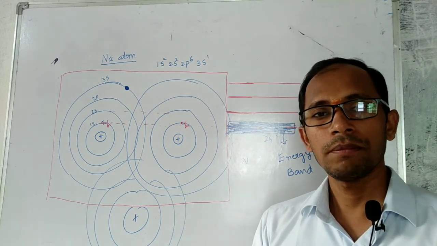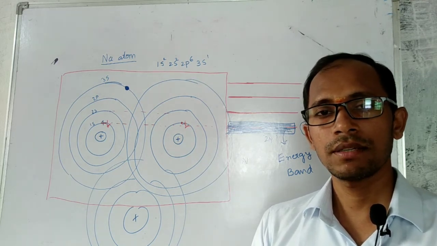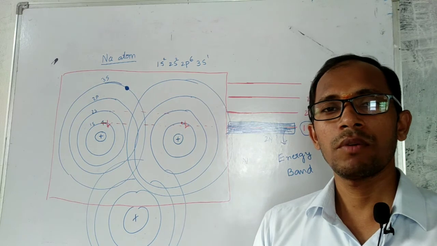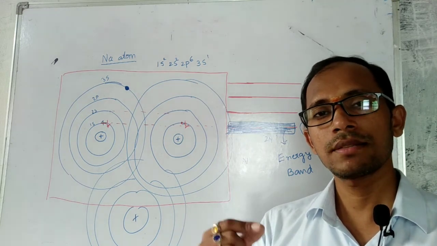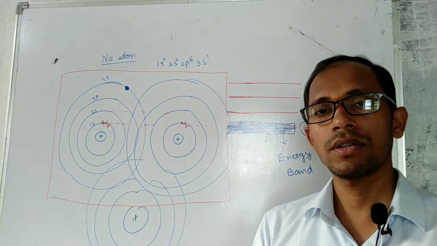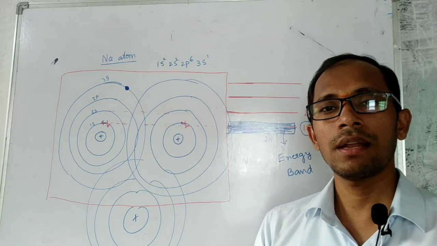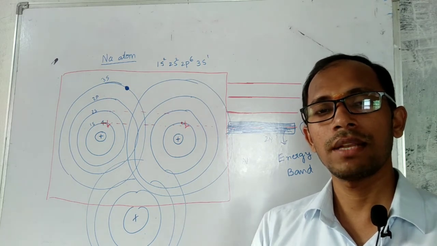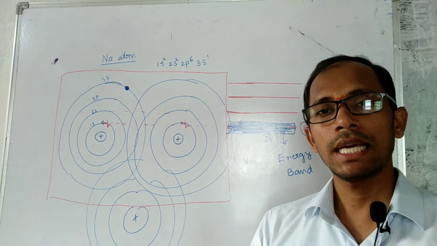So what I want to impress upon you is that when n atoms are there and they are close to each other, the same electron's energy is the same, but according to Pauli's exclusion principle it cannot be accommodated at a single energy level, so many energy levels will be created.